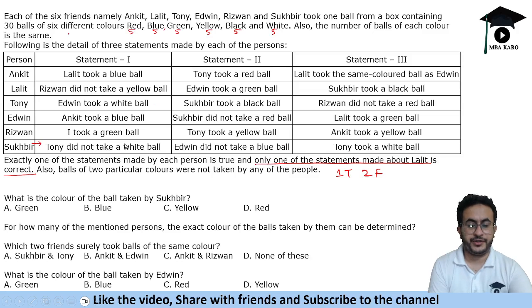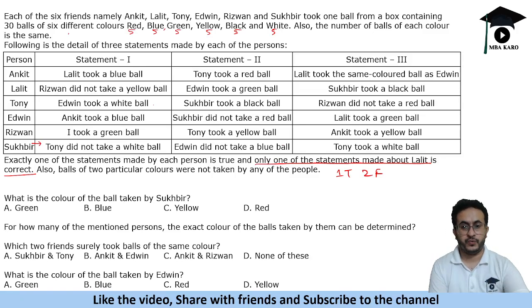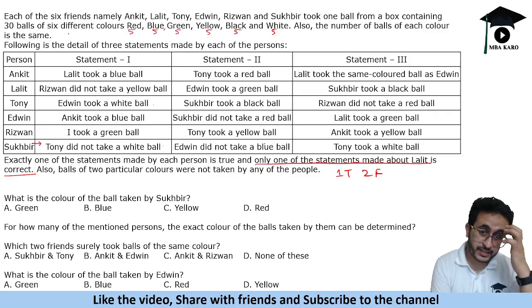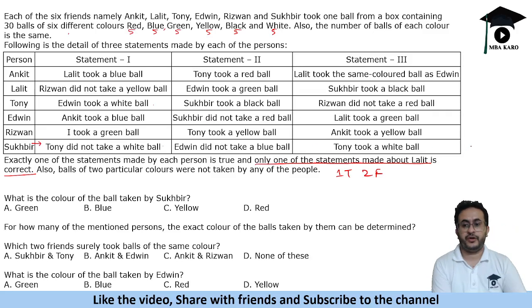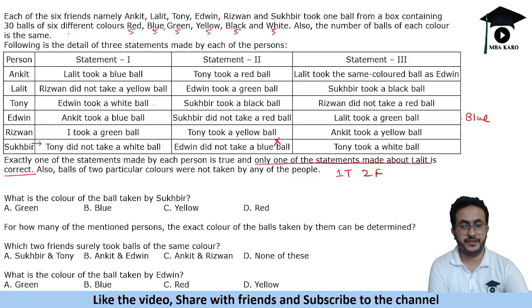Now when you have contradictory statements, one statement is false, another statement is true. So one of them has to be false, another one has to be true. So we figure out 1 true statement, 1 false statement. The third statement has to be false. So this is false. If this is false, then Edwin did not take a blue ball is false. So Edwin has taken a blue ball.